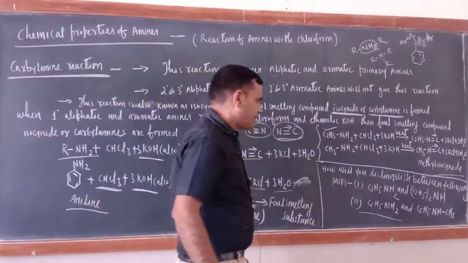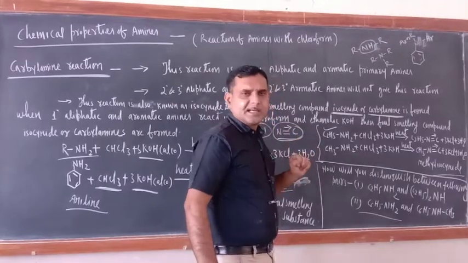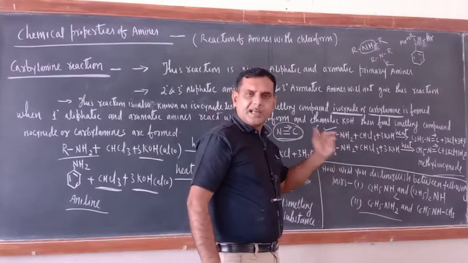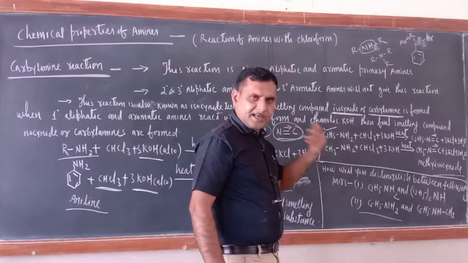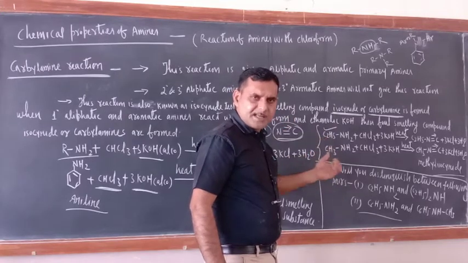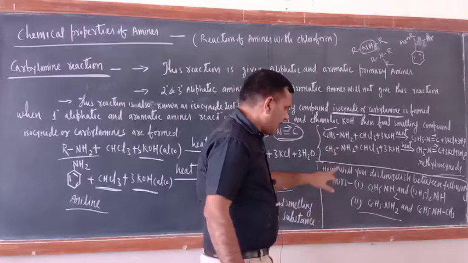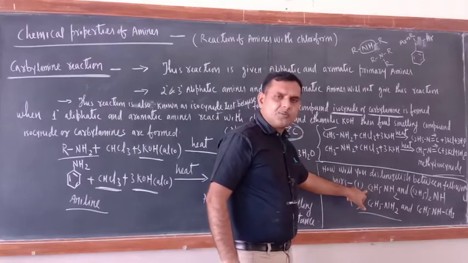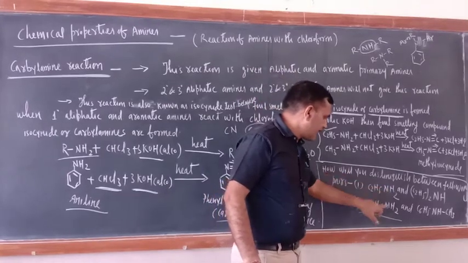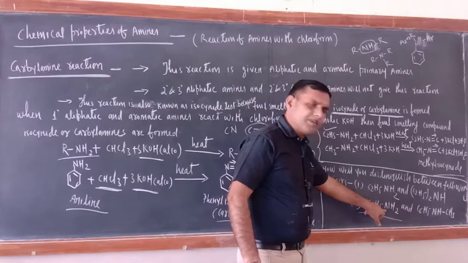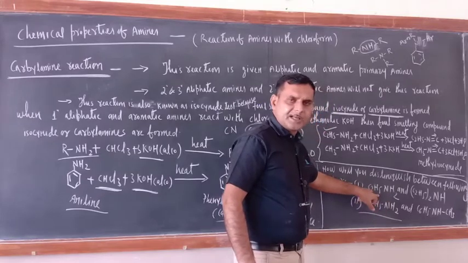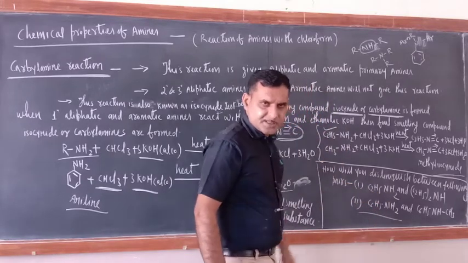Now just try to understand, a question arises here. Aromatic and aliphatic primary amines both give this reaction. But suppose I am giving one question: how will you distinguish between C2H5NH2 and C6H5NH2, meaning ethylamine and aniline? That is the question.